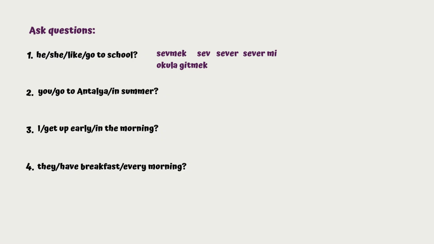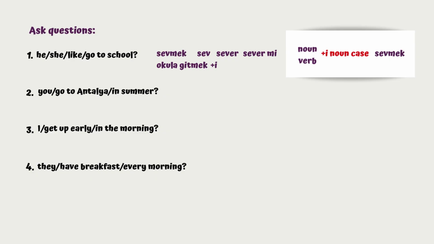Now let's take a look at okula gitmek because we have to attach i to okula gitmek. Remember the rule the last time we studied this one. We're going to drop k and we're going to attach yi, yı, yu, or yü. Last vowel of gitme is e, so I'm going to attach yi, okula gitmeyi. So the whole sentence is going to be o okula gitmeyi sever mi? So you try first. You can pause here if you want to, and we're going to do it together.